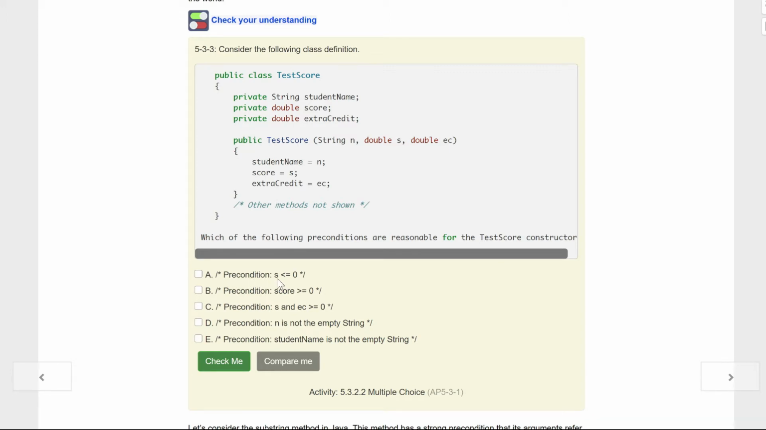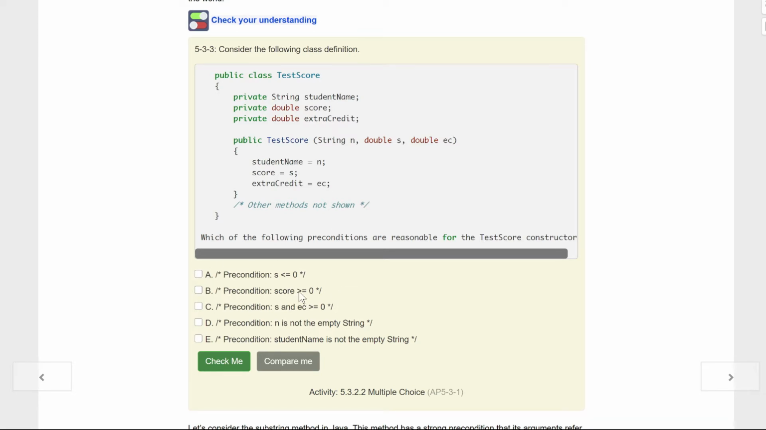Precondition S is greater than 0. S is less than or equal to 0. Well, kids, this one is going to have to be S greater than or equal to 0, because otherwise we'd have a negative number. So I don't think that one's going to work.